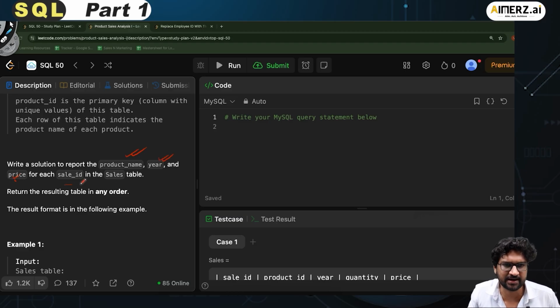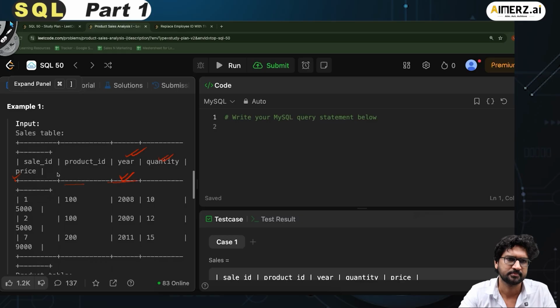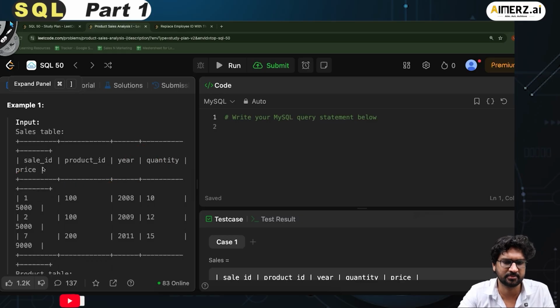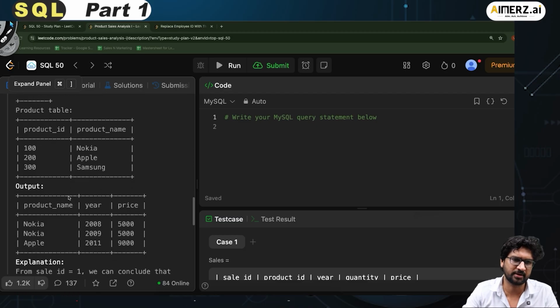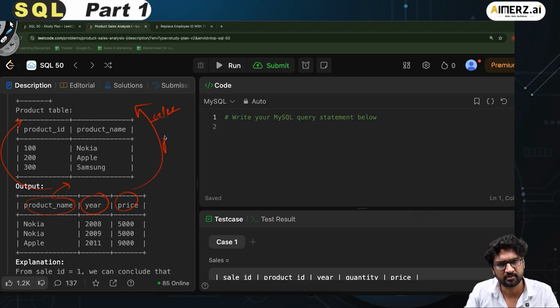For each sale ID in the sales table. So here again, I have to get everything from the sales table. So all the sales table has to be present, and for which there's some record in the product table itself, right? If I look here, this is my sales table. This is my product table. Output has to have the product name. This comes from the product table. This year and the price come from the sales table. So I have to do the join. And everything which is in the sales table has to come in, so it has to be the left join again, right?